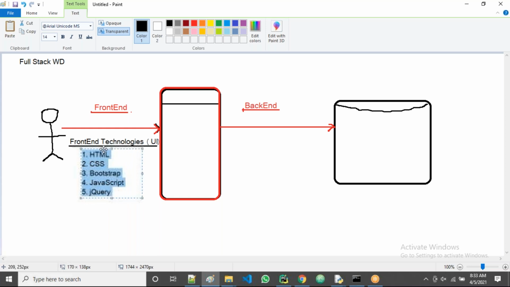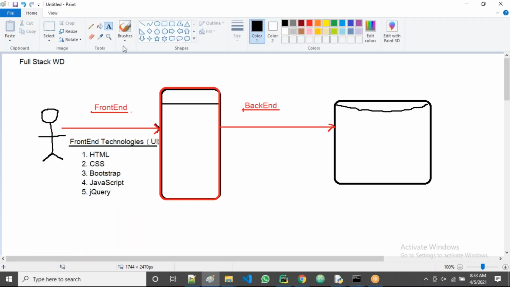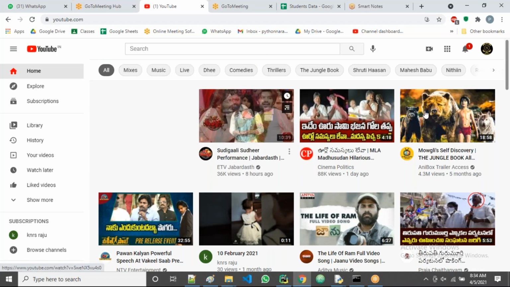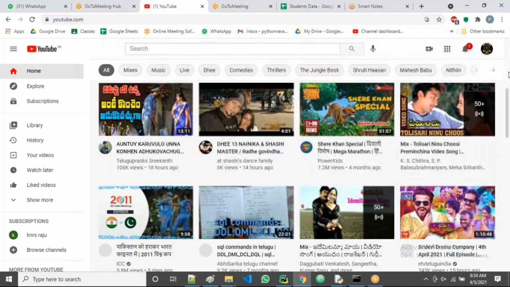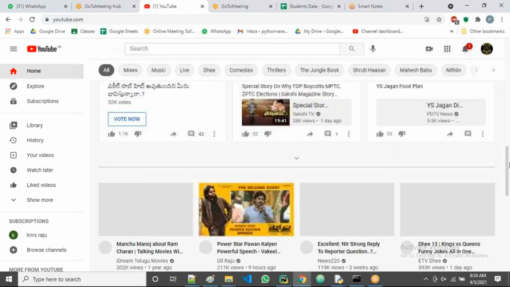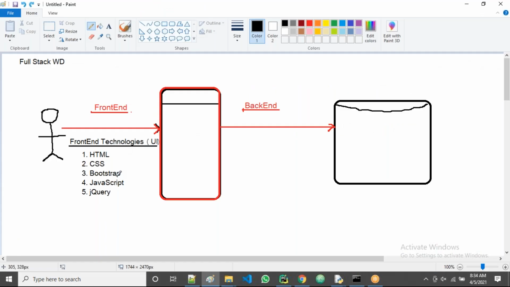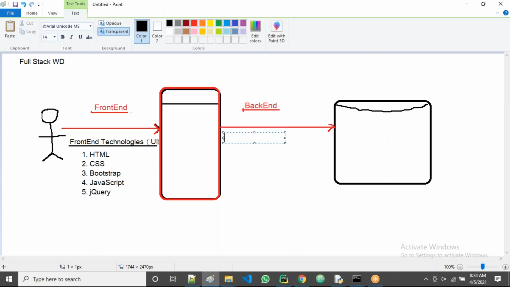See, guys, for which purpose do we use these five? For designing the front end, the presentation part. These are the things we use. Then what are the backend technologies?